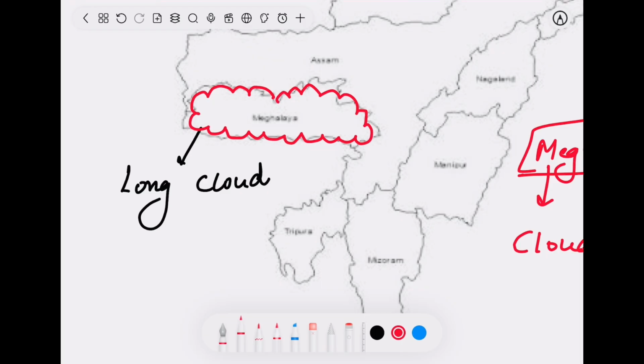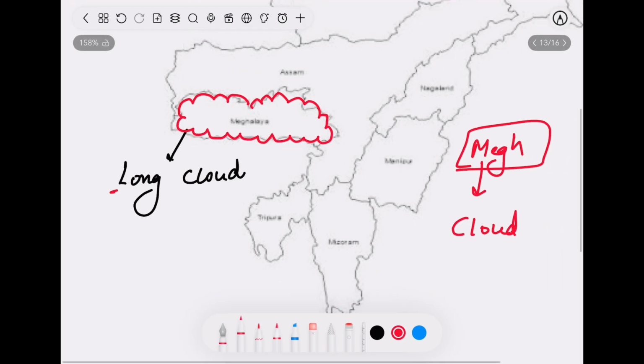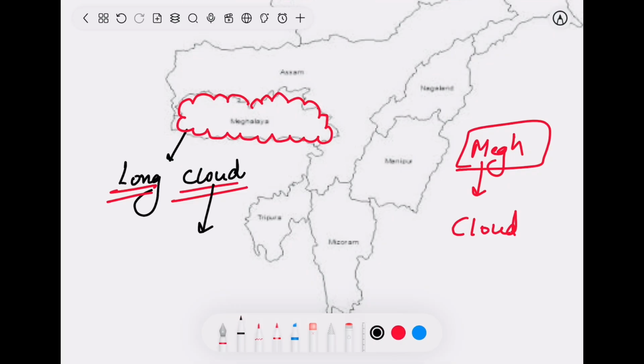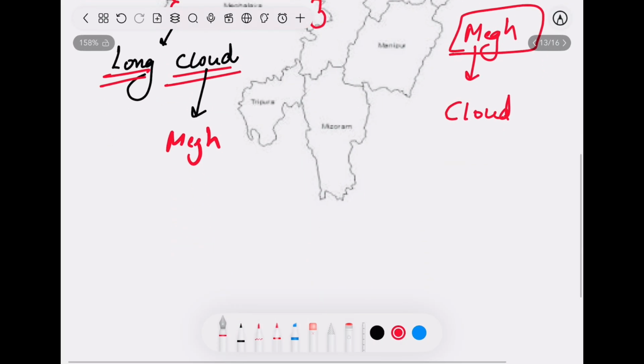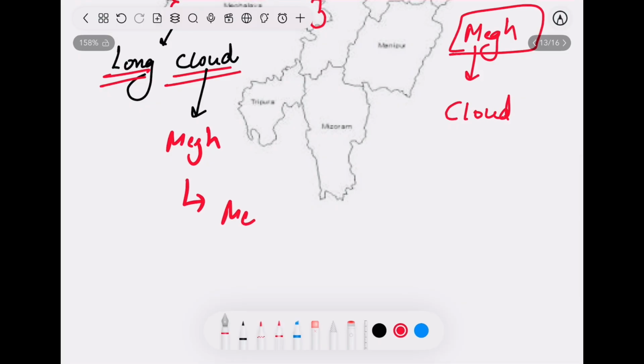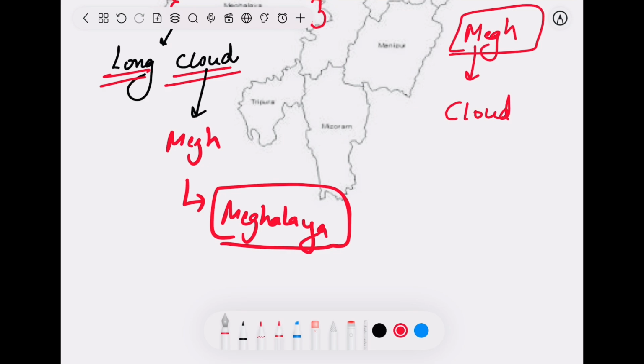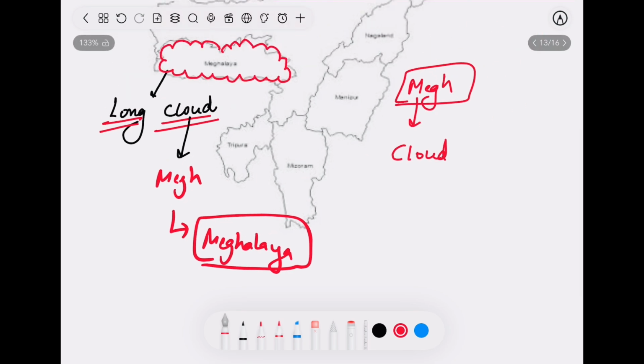See, I have formed a cloud, a long cloud. Cloud means Megh, and Meghalaya tells it is the home of the cloud.